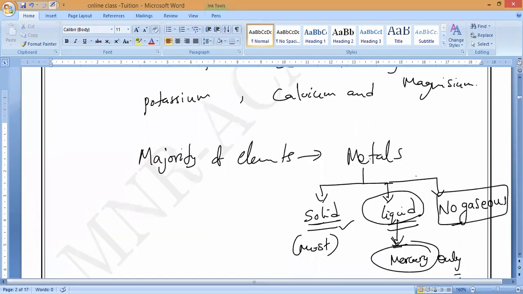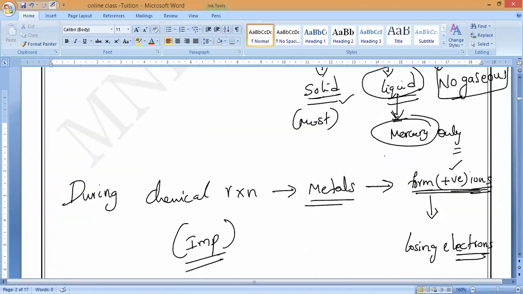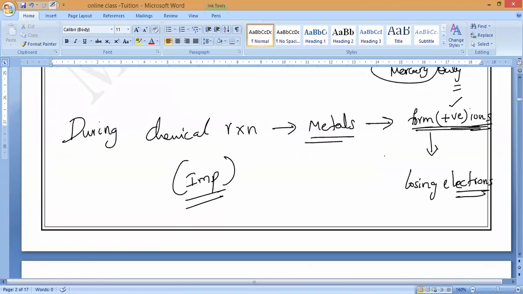That is the physical definition of metals. Now we learned the important chemical property of metals: during chemical reactions, metals lose electrons and turn into positive ions.